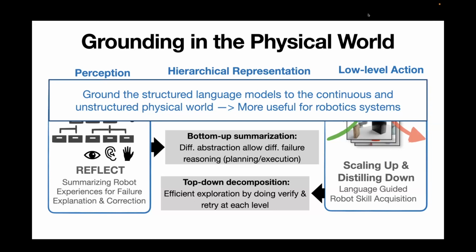The hierarchical summarization part, is it supervised? Do you have to supervise the sub-goal detection and the key frames? Yeah, so the question is whether the hierarchical summarization for the first project is supervised. Actually, it is not supervised, it's zero-shot. The object detector itself and the vision language model are supervised and trained, but when we use them, everything is zero-shot. We just run the object detector and summarize in text.